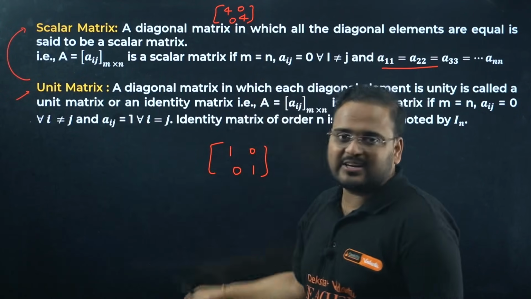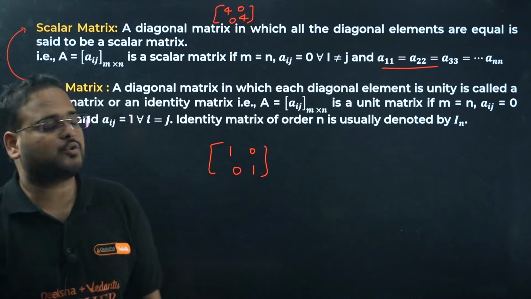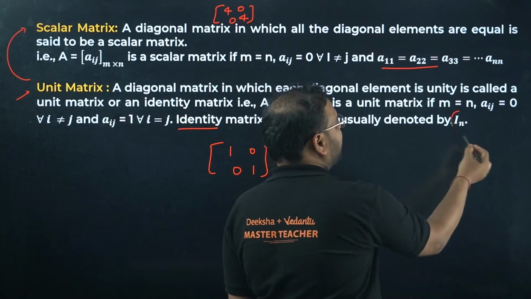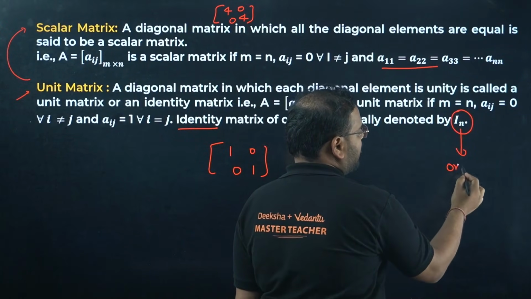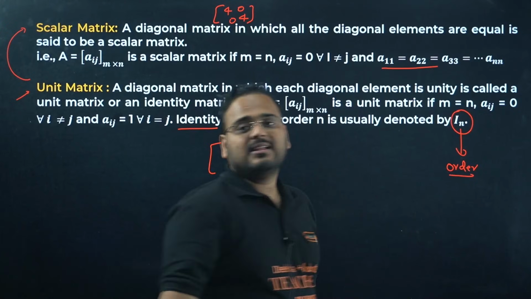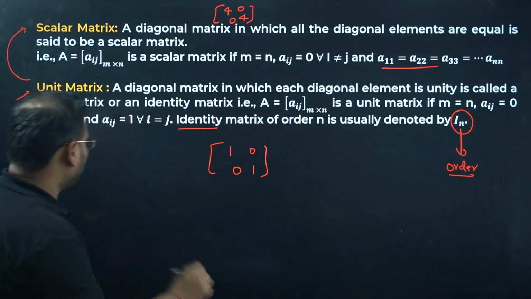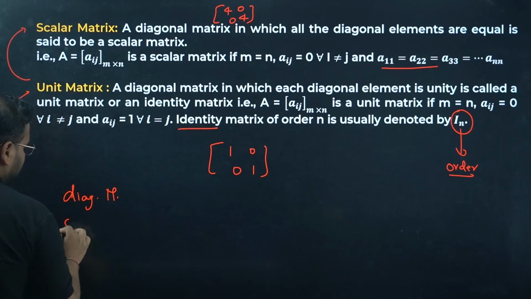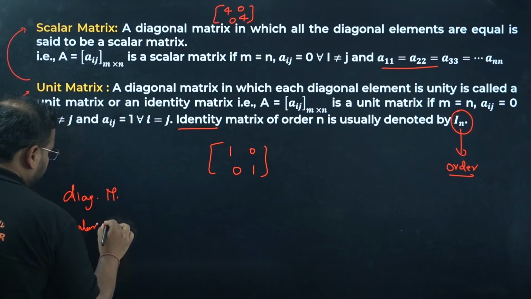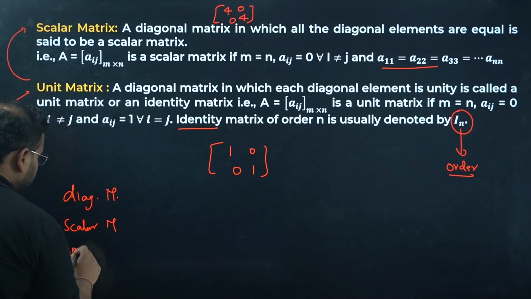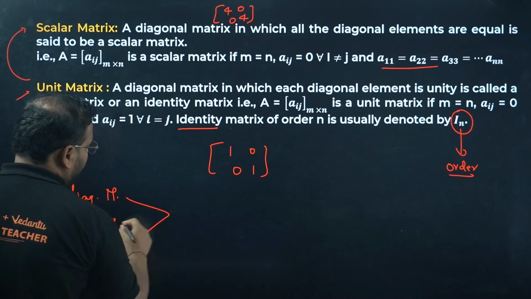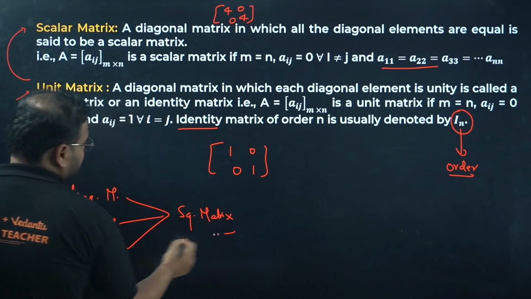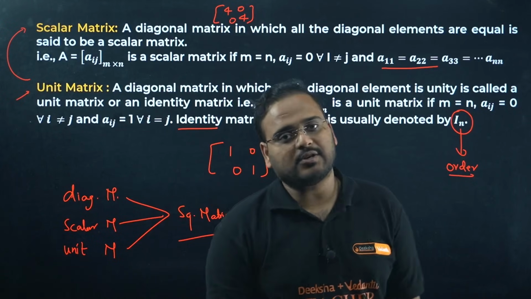Only when the diagonal elements are 1 do we call that matrix a unit matrix, also called an identity matrix, given by I_n, where n represents the order. I hope you understand these properties. A diagonal matrix, scalar matrix or unit matrix is defined only for square matrices. You talk about the diagonal only in the case of a square matrix.